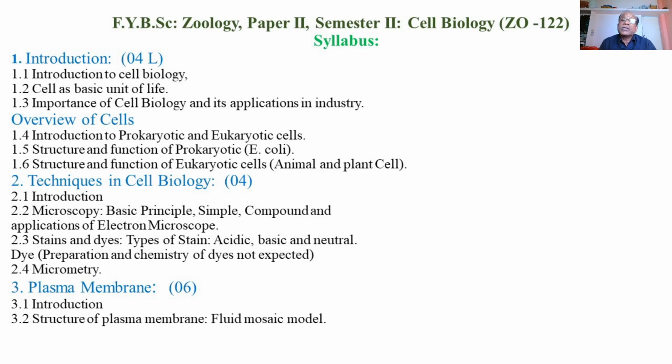Then the second topic is techniques in cell biology, where we are going to study different types of microscopes and stains, and techniques like micrometry to measure the size of cells. For proper study of cells, we need equipment such as microscopes or coloring agents like stains, which we are going to study in the second topic.